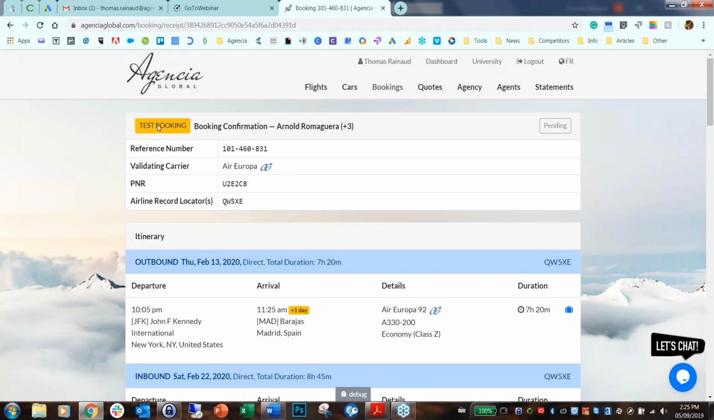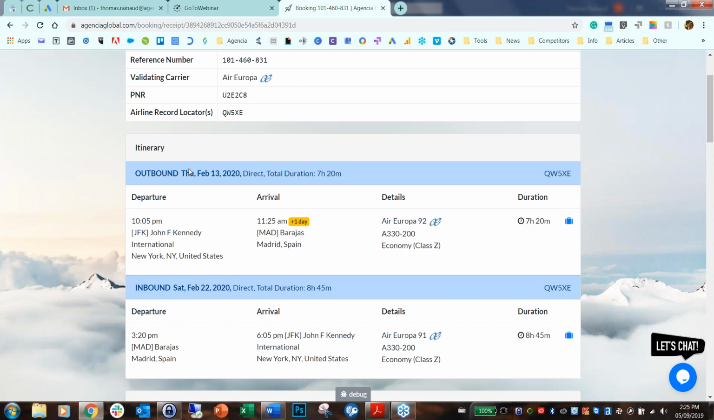Anyway, here you see test booking because it's obviously a test booking, so you wouldn't have that, but the rest is what you would get. So once you're done, you get a booking confirmation page. You get your reference number that you can use to chat with us if you have an issue. You get the validating carrier, in this case Air Europa. You get the PNR, the airline record indicator, and then you get a recap of your itinerary.